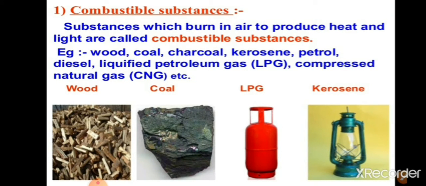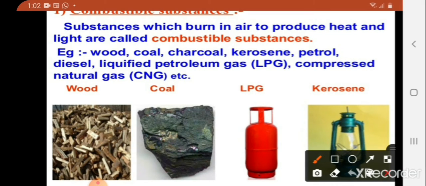The examples we have listed about fuel all burn in air to produce heat and light. Those substances we call combustible substances. So the definition of a combustible substance is this: substances which burn in air to produce heat and light are called combustible substances. For example, wood, charcoal, LPG and kerosene are some of the examples.